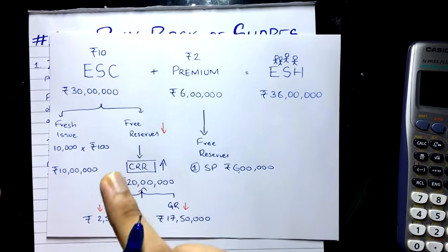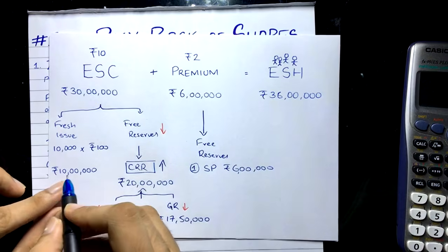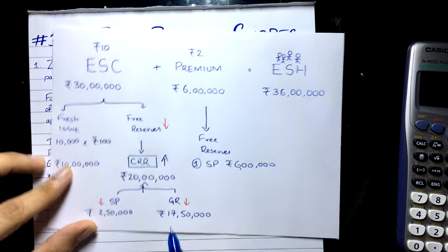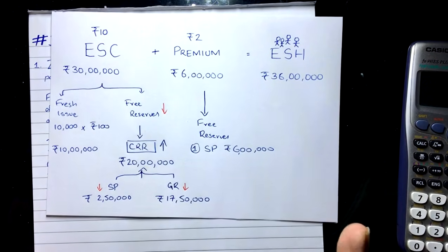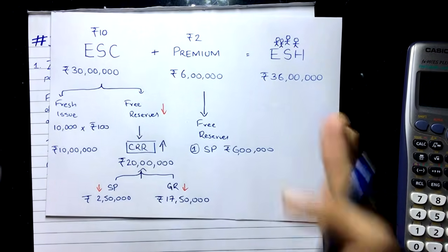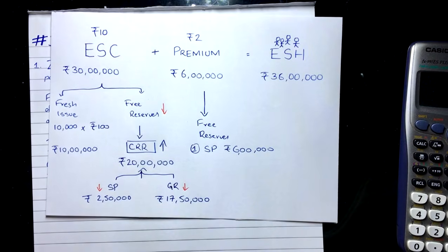So here we have replacement of capital as well as funding. Here also money is coming in, and here also we are using the money from the profits that we have earned in the past. Clear? So this is the equation and the most important calculation that you have to understand properly, so that you will not make any mistake in the journal entries. Now let's see the journal entries.